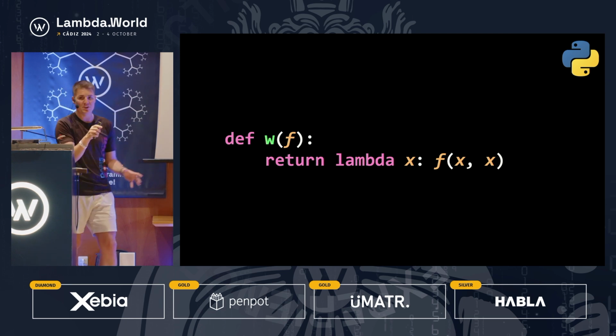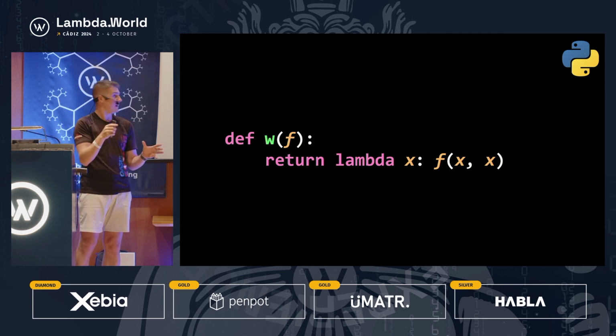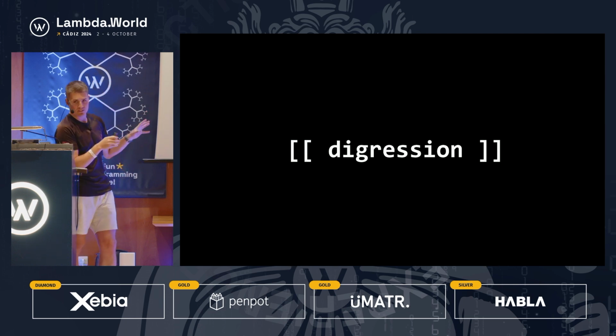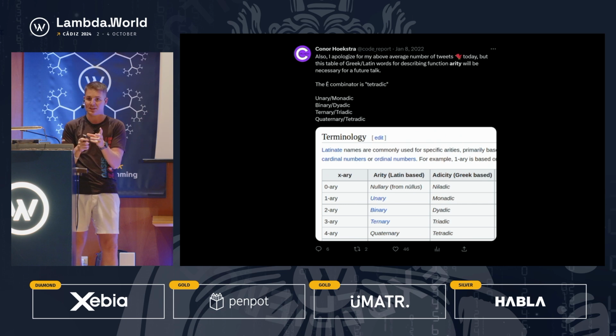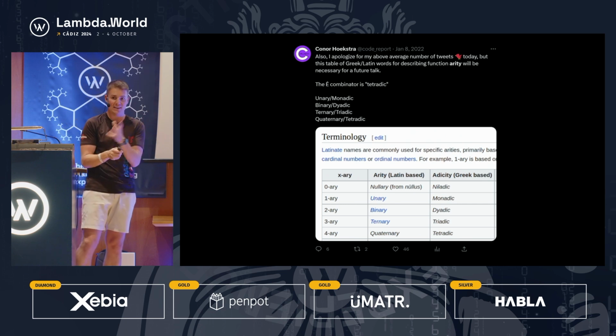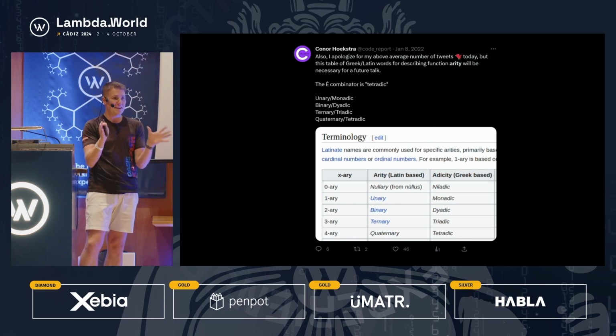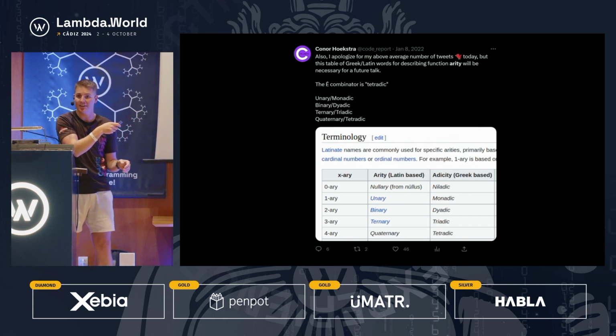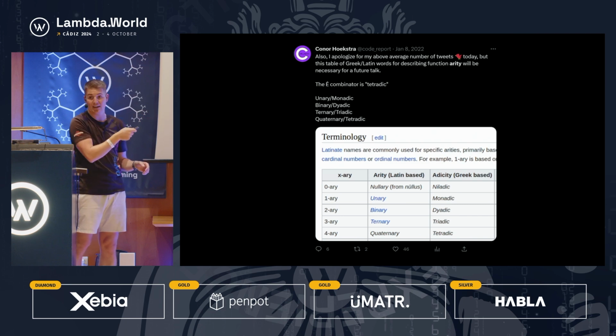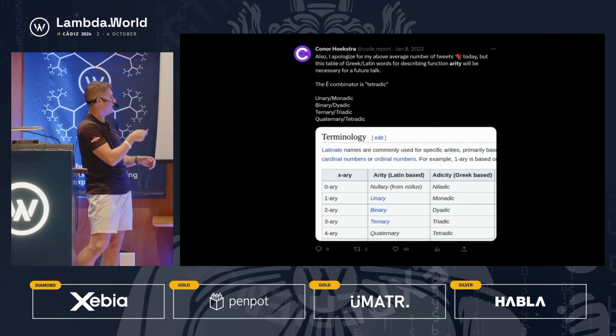So I've been mentioning binary, unary, and for clarification, here's a little digression. It is very confusing that in array languages, we refer to unary and binary functions, aka functions that take a single argument and take 2 arguments. They refer to them as monadic functions and dyadic functions. So when you hear me say monadic, it's nothing to do with monads. And this comes from Latin and Greek. So Latin uses unary, binary, and Greek uses monadic and dyadic. And there's actually ones for ternary, triadic, and quaternary, and tetradic.